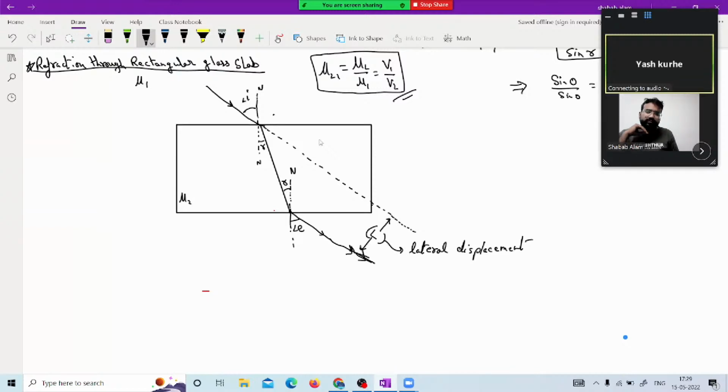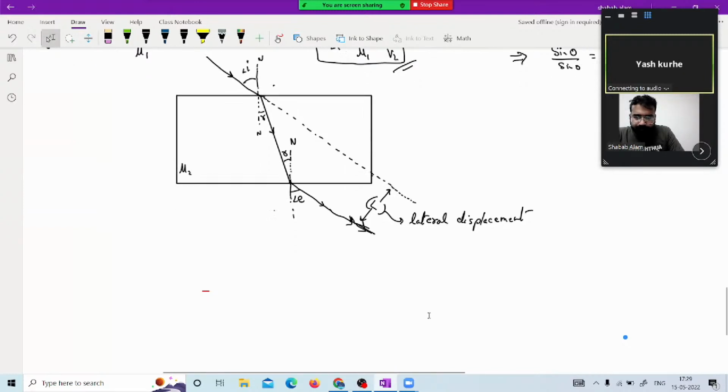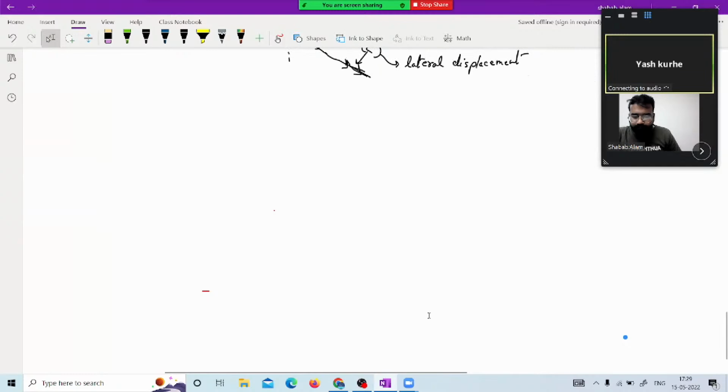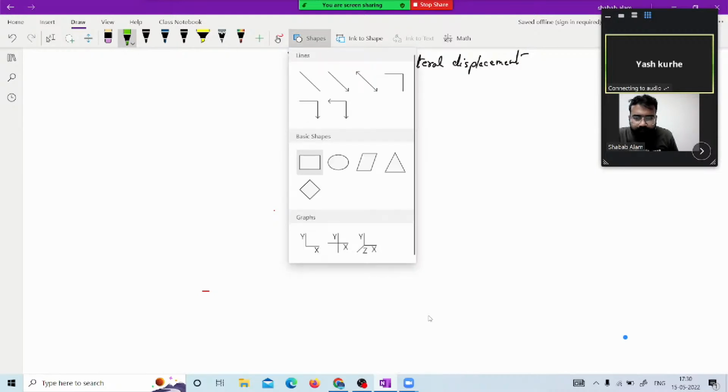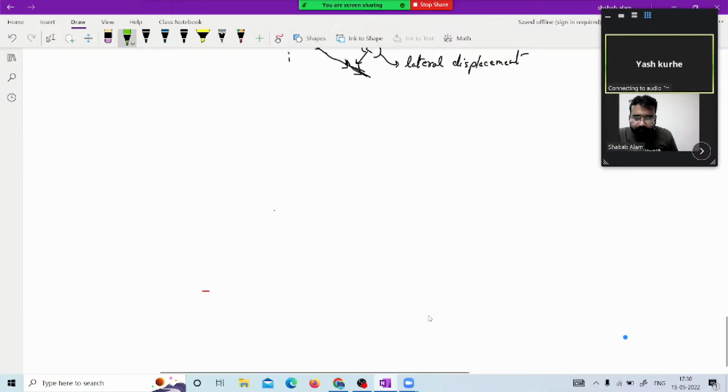Now let us see the bending of light and the application part of this type of refraction. For that we have the concept: suppose this is a beaker, and in this beaker the water is filled to this level.